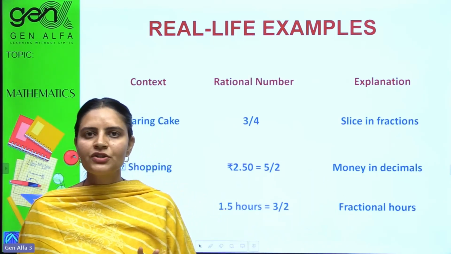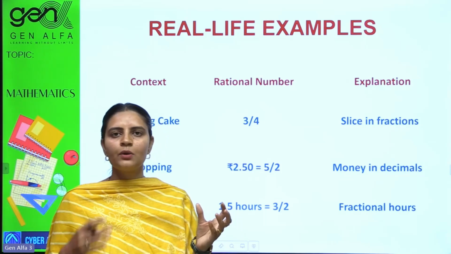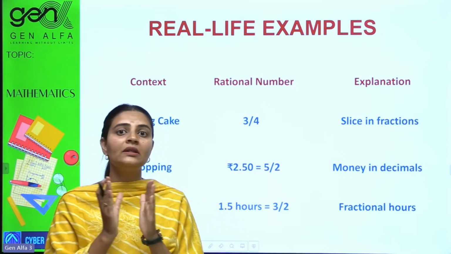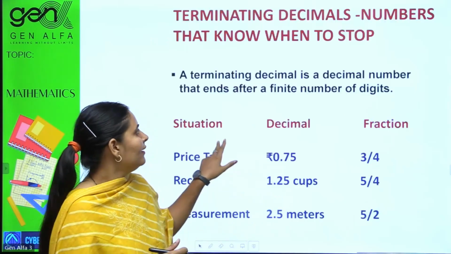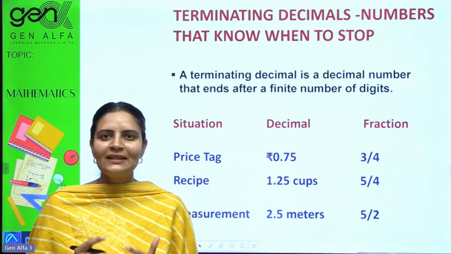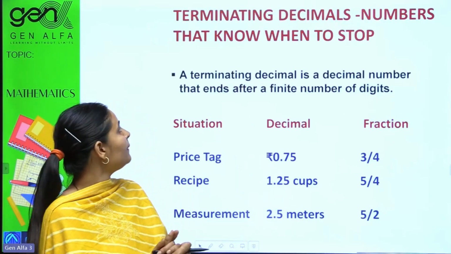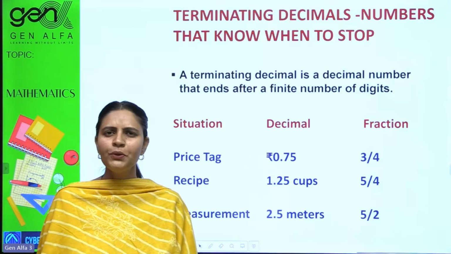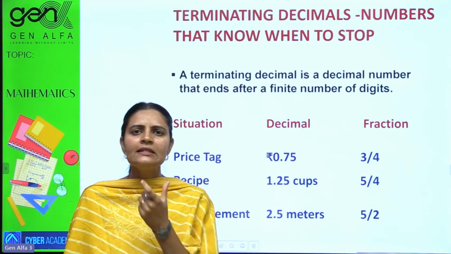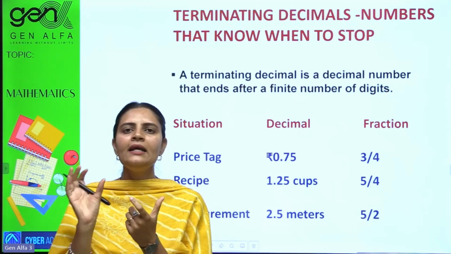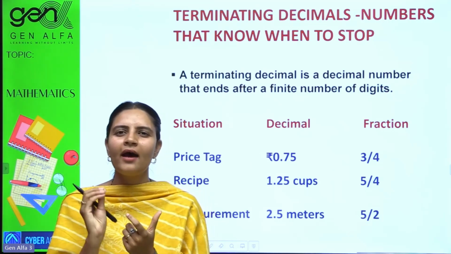So it's pretty much clear about what fractional numbers are and what rational numbers are, based on fractions, based on the p by q forms. Finally, let's zoom in into the decimal ones. So, terminating decimals. What do you understand by the term terminating decimals? Terminating means ending somewhere. It does have an end.